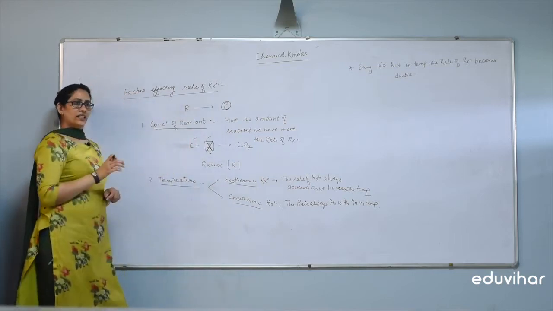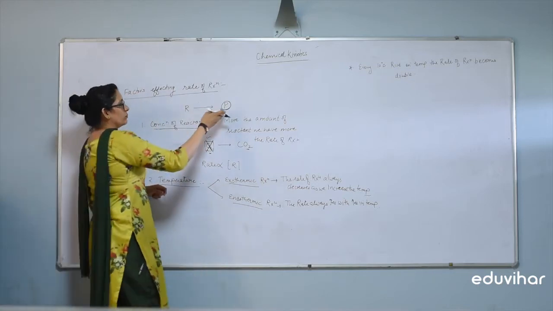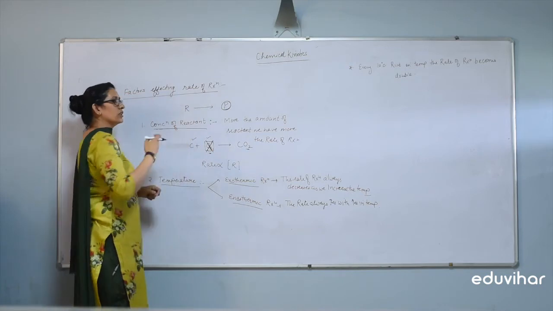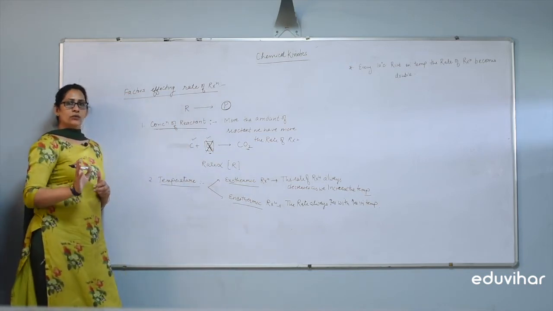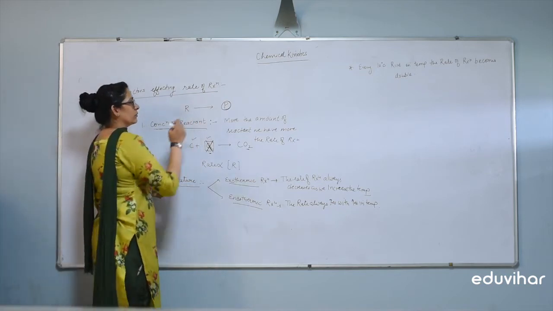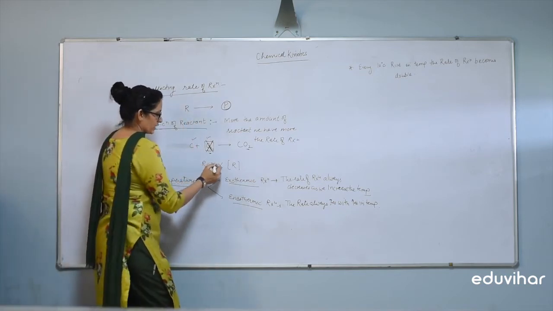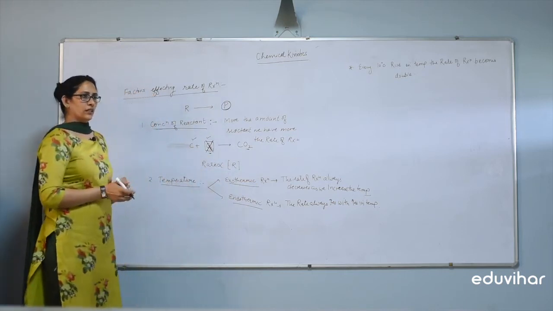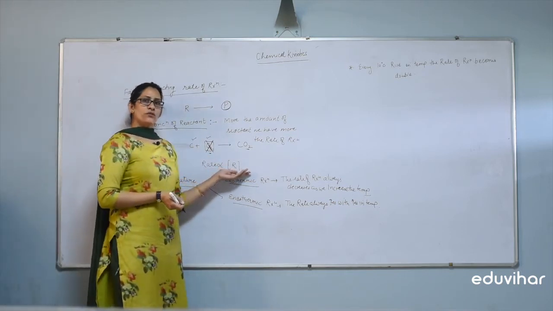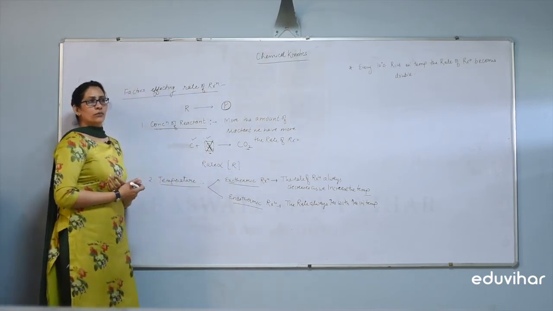we need more amount of reactant. Whatever amount of product we want, we need that much amount of reactant. If we have more amount of reactant, then we have more amount of product. So we can say the rate of reaction is directly proportional to the concentration of reactant. If we have more concentration of reactant, we have more product.